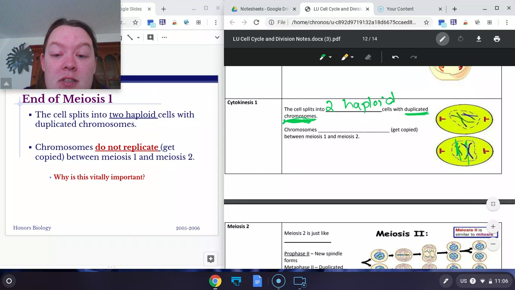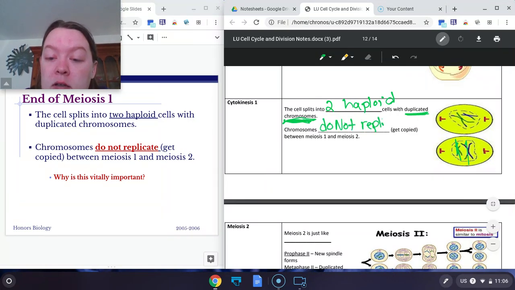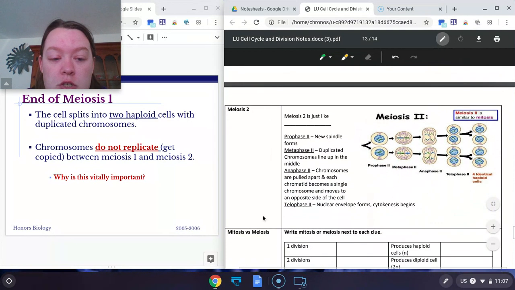Now, because of this, the cells do not replicate the DNA in between meiosis 1 and meiosis 2. If we were to copy the DNA again, we would just be right back where we started. We would not be on our way to making our haploid cells. We only copy the DNA once at the very start, not in the middle. So after the cell splits in two, we immediately move into meiosis 2.